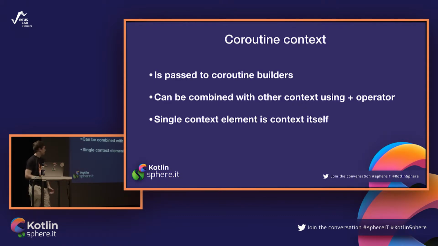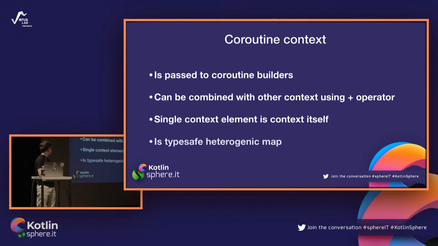And most important, what coroutine contexts really are. They are a type-safe heterogeneous map. So you started to explain what type-safe heterogeneous map means to Andrew. You started from the right. The map is something that has keys and values. Coroutine context has keys and has values. For every key, there is always exactly one matching value.